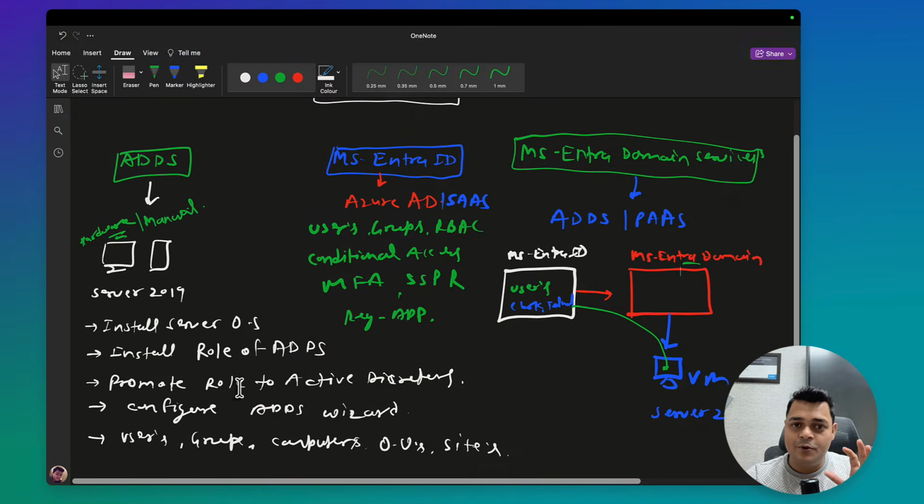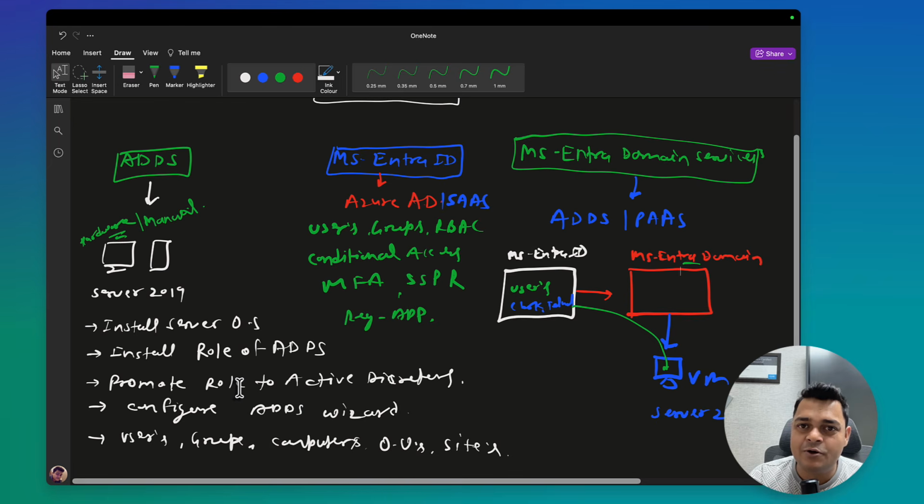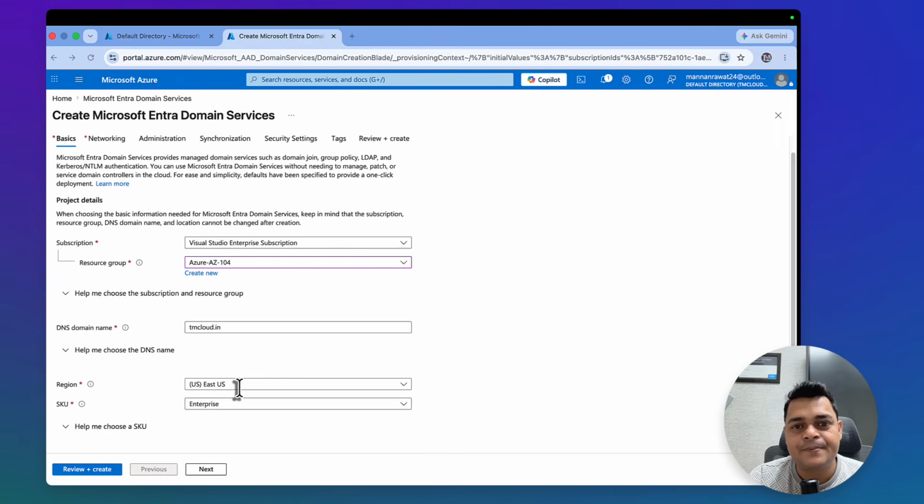I hope everyone is okay with the points that we discussed. This is initial information that everyone needs to know as per market requirements. If you have much experience in on-premises ADDS and you think you are going to describe only and only on-premises ADDS, maybe it will create a problem, because companies want to hire engineers who know about on-premises AD, Microsoft Entra ID, and Microsoft Entra domain services.